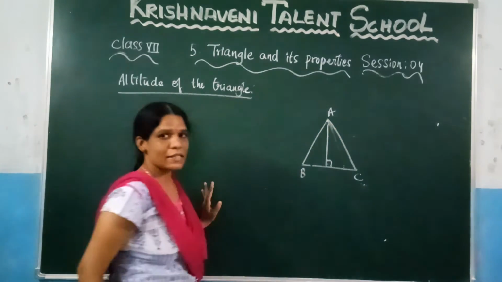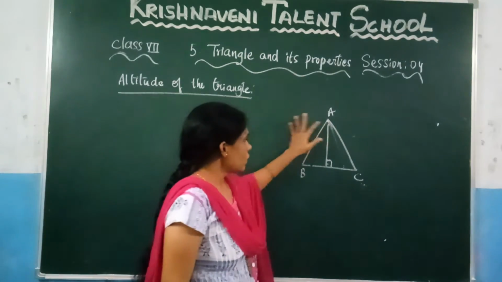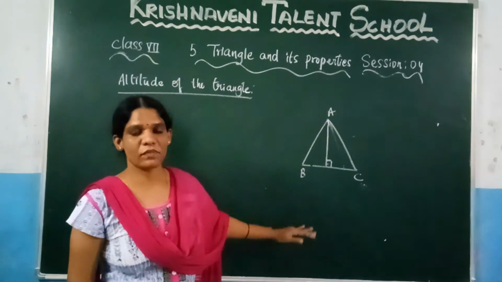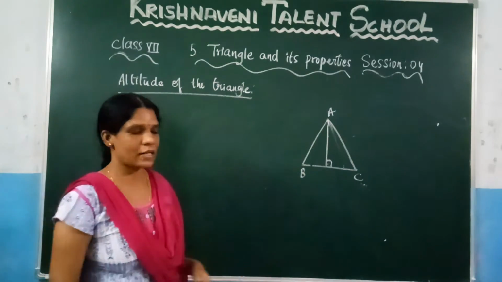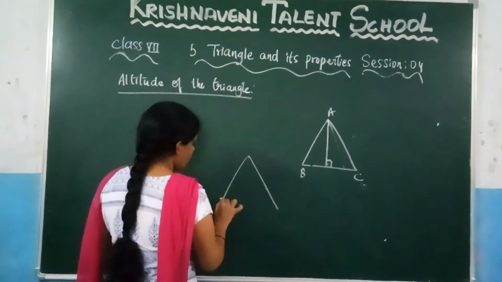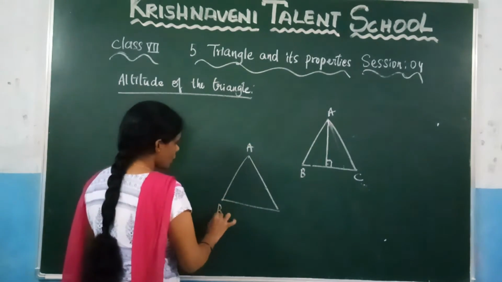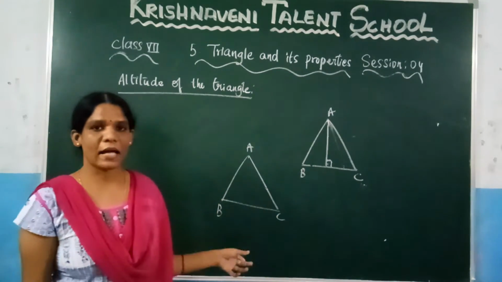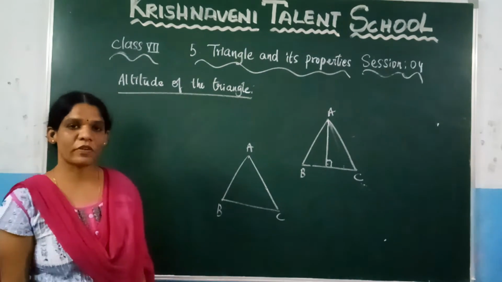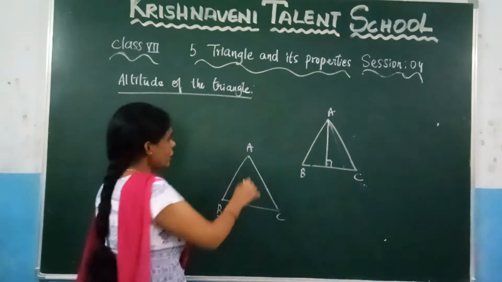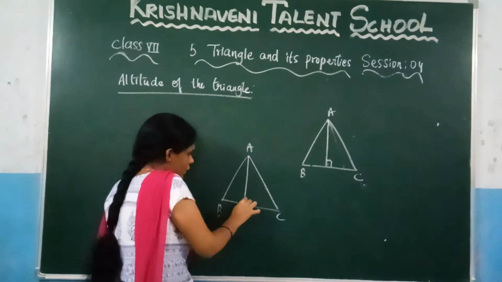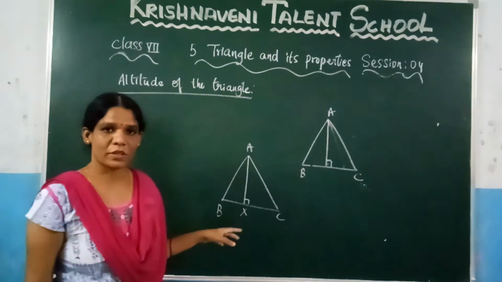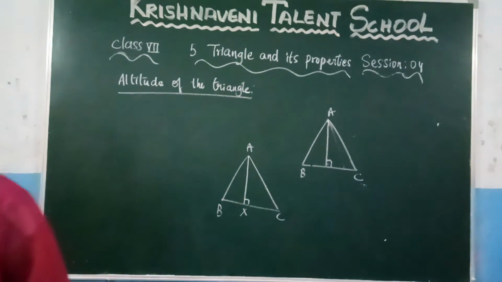So what is the meaning of altitude? The perpendicular line that is drawn from the vertex to the base, that one we call an altitude of the triangle. You need to draw the perpendicular line. What is the meaning of a perpendicular line? The angle should be 90 degrees. So from where do you need to draw? From the vertex. So let us draw from the vertex to the base at 90 degrees. This AX will become the altitude of this triangle.